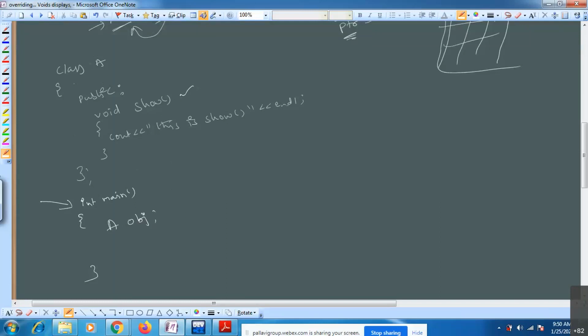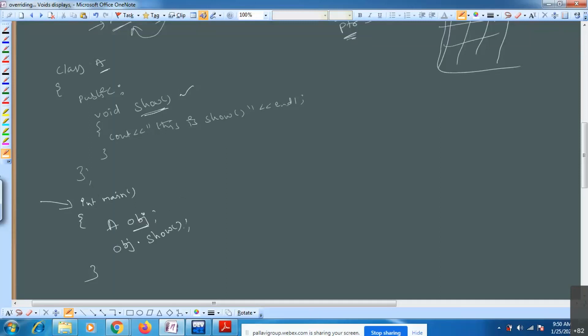See, I have created one object for this particular class A. Here the object name is obj. I want to call this particular member function. How can you call it from main? obj dot show. Sure. Good answer.